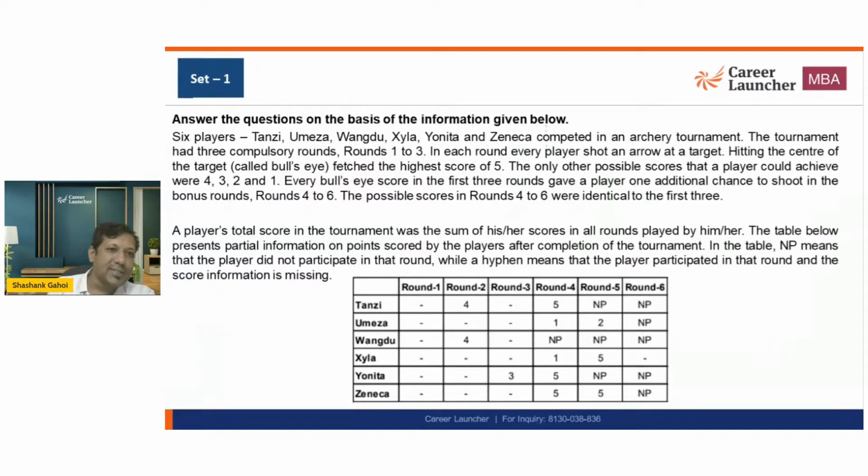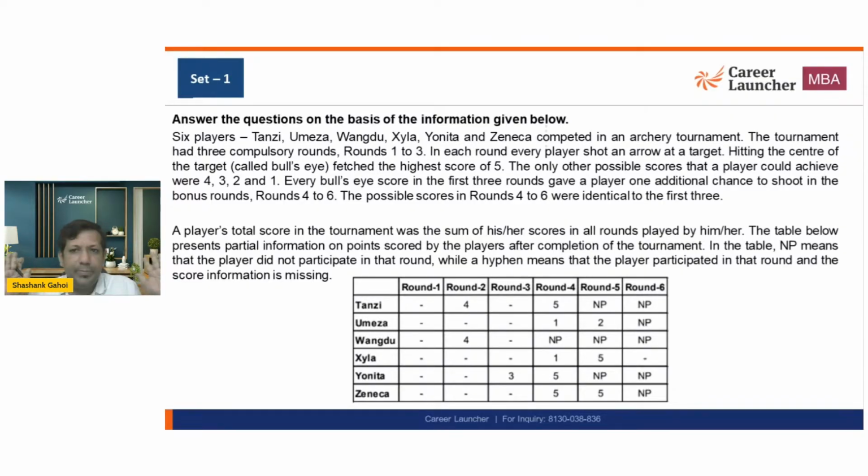Now, what does it say? Answer the questions on the basis of the information given below. There are 6 players T, U, W, X, Y, Z who competed in an archery tournament. The tournament has 3 compulsory rounds: one, two, three. In each round every player shot an arrow at a target.